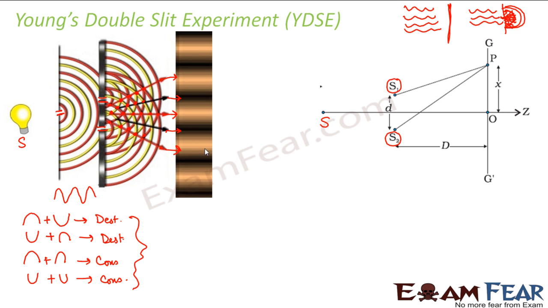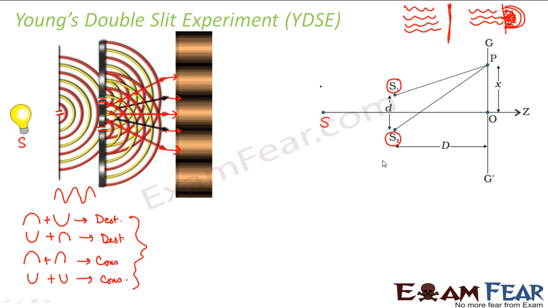So in order to find out any information about the pattern which you get on the screen, first you have to find out the path difference. So you have to start with path difference. Let us try to calculate the path difference in this case. So in this case, where are my sources?